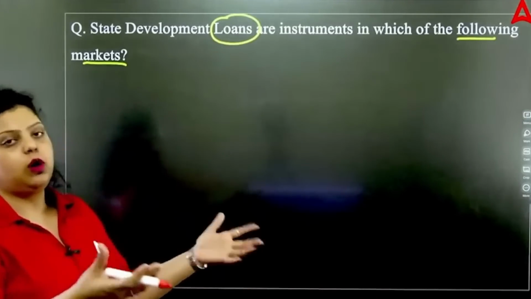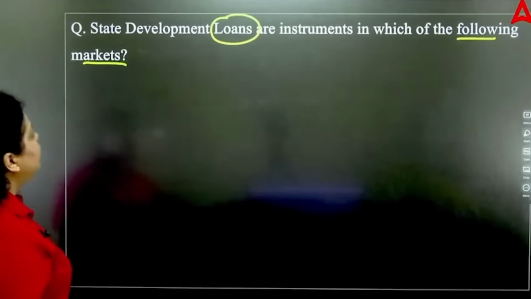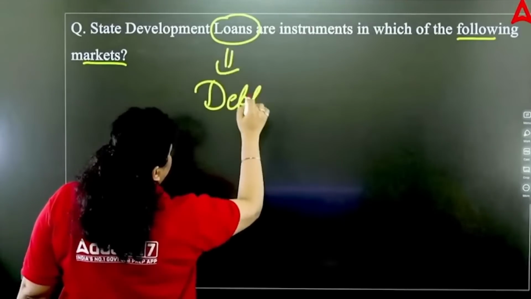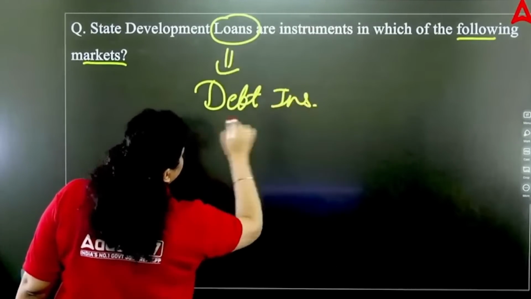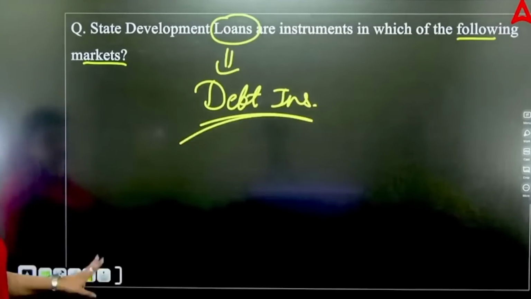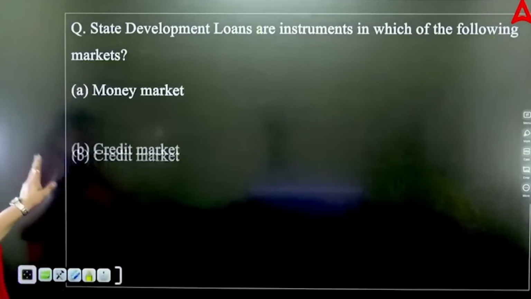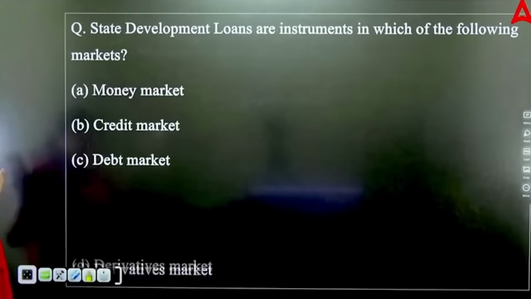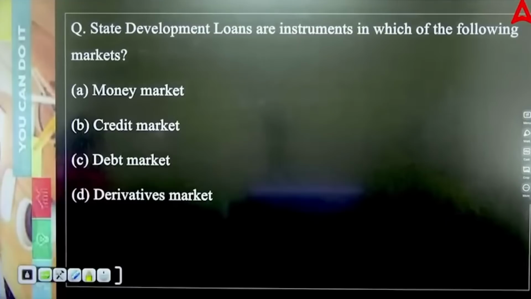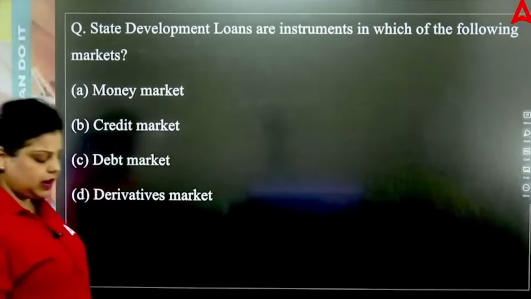So it means very obvious, loan means the debt instrument. It means you are giving loan to someone, and this particular instrument comes under which market? Is it money market? Is it credit market? Is it debt market, or is it derivative market? So now I think it is very easy to answer which of the following will be the right option.